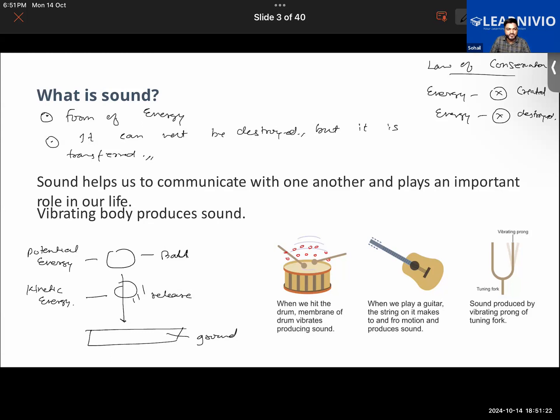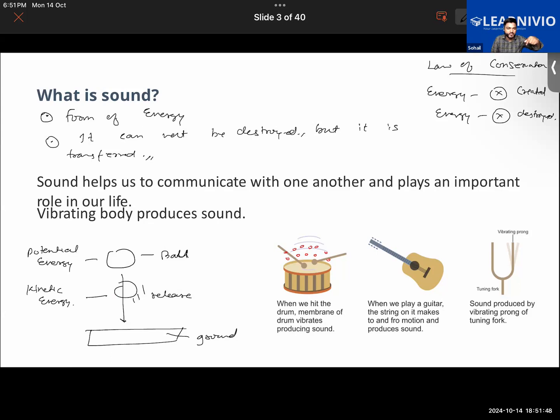Now, coming back to this discussion, if I am having a ball, like previously I gave the example of a cell phone. How does the cell phone produce sound? There, the electrical energy is converted into sound energy, right? And here, when the ball hits the ground, some of the ball's potential energy is converted into kinetic energy while it is falling.